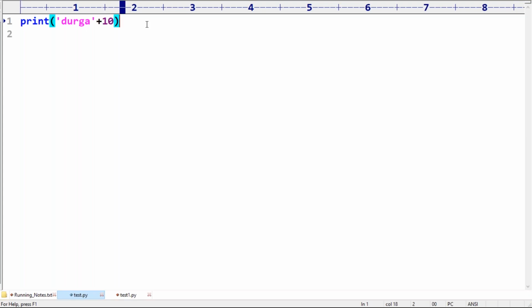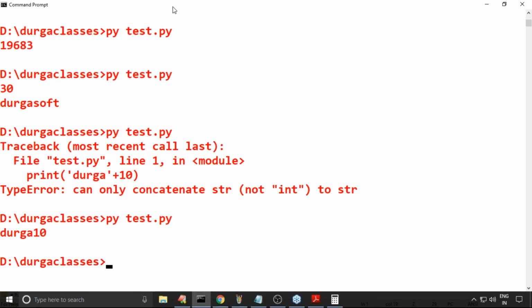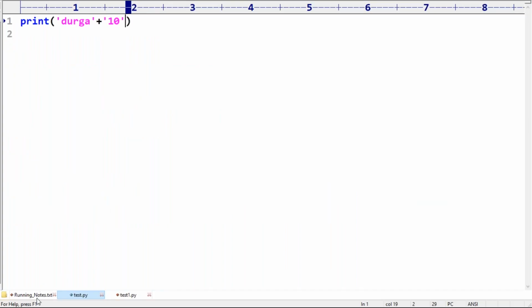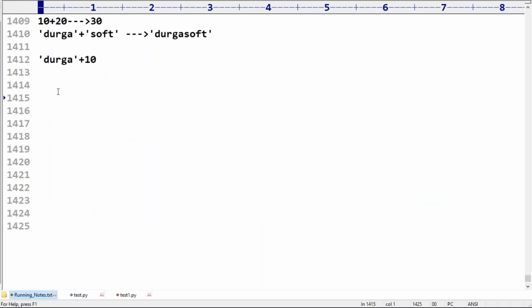Okay, now here see, very important, sir. Suppose I take Durga plus 10 in quotes like this, is it acceptable or not? Yes, acceptable. What is the answer by default we are going to get? Durga10, because it is a string only. So here please take a bit of special care.